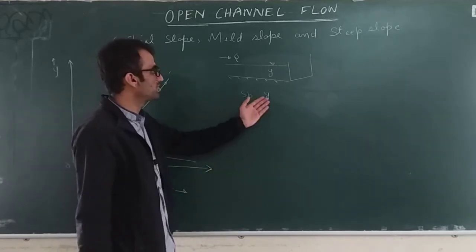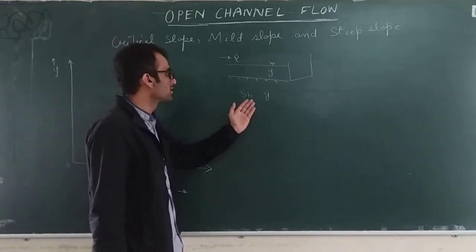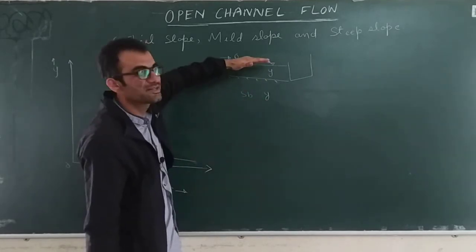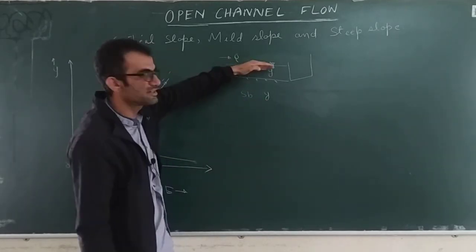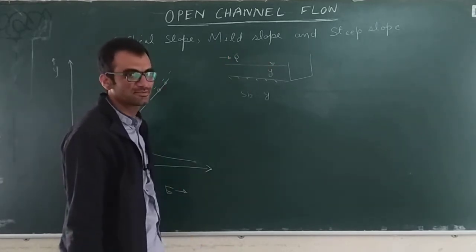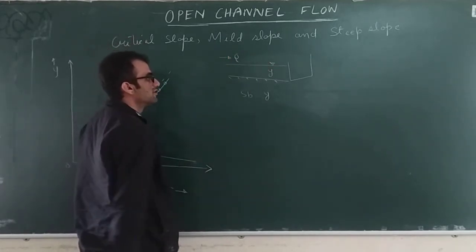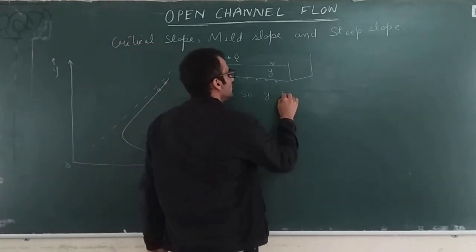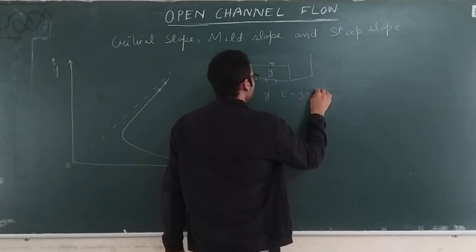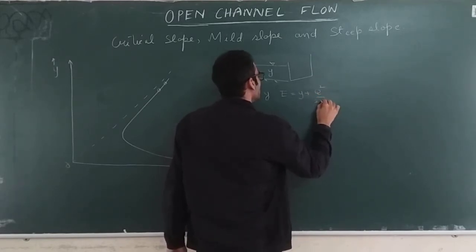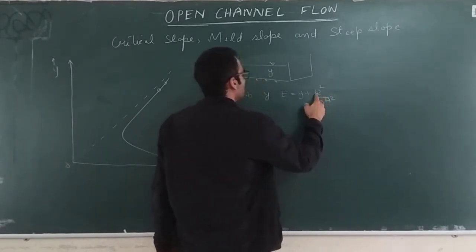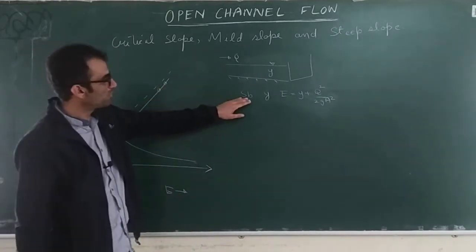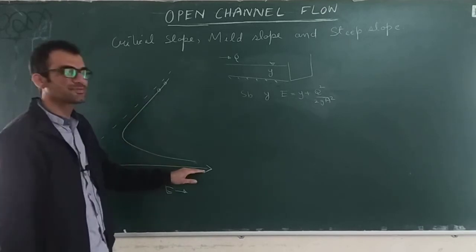You have the uniform flow formula, you can apply that and get the depth, or you can do it experimentally: just change the slope of the channel in your laboratory and measure the normal depth, without calculation. Once you get the depth, you can calculate the specific energy very easily. E is y plus Q square by 2 g A square. Q is already known to us and fixed. So we go on doing this and we get the specific energy curve.